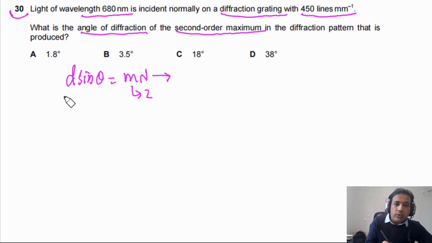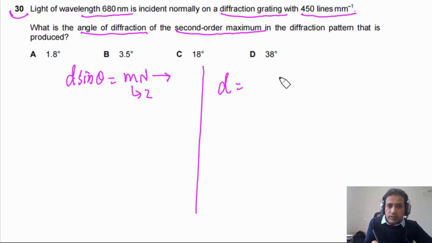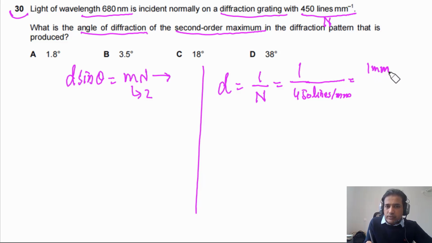In order to find d, it is given to us that we have 450 lines per millimeter. d is equal to 1 over N, and in this case we have 450 lines per millimeter. It means that we can say 1 millimeter divided by 450 lines.